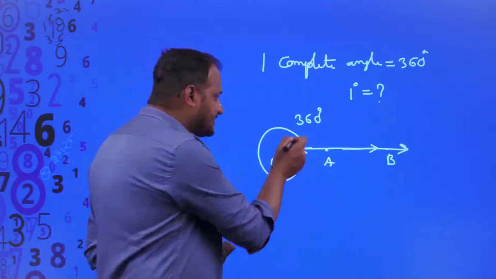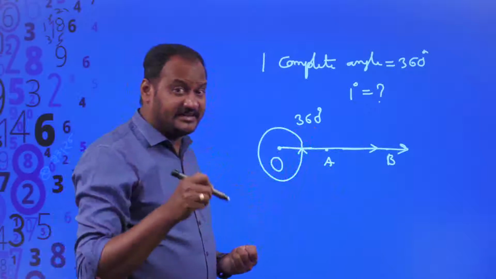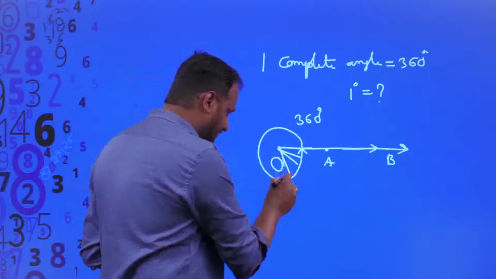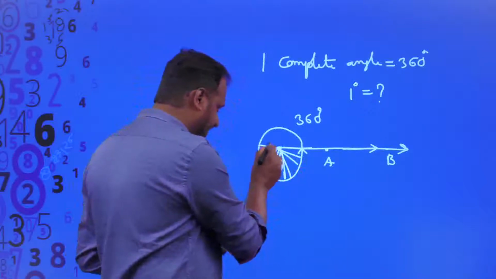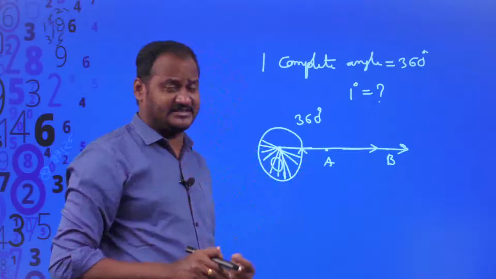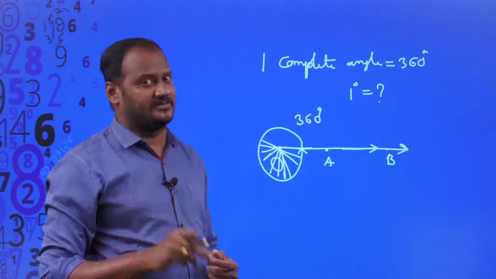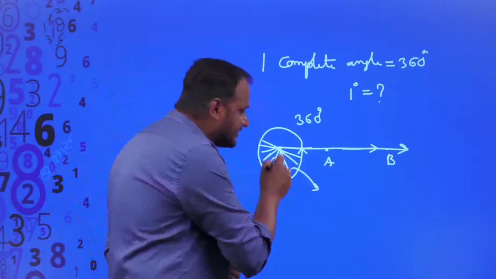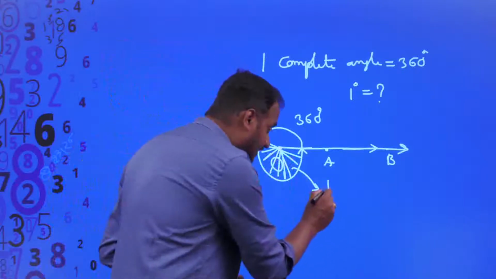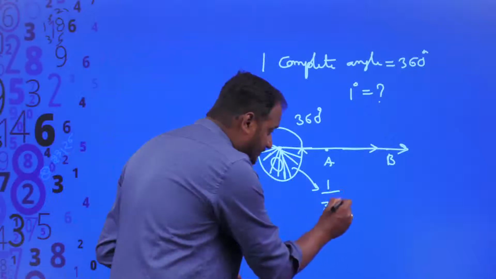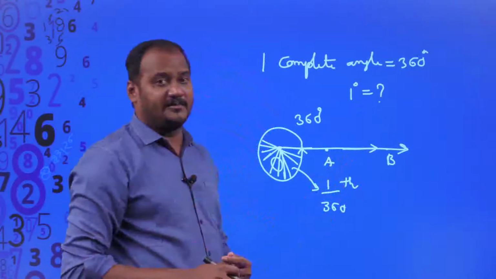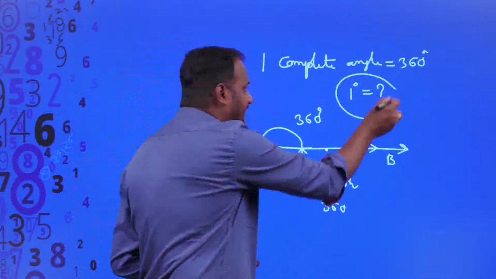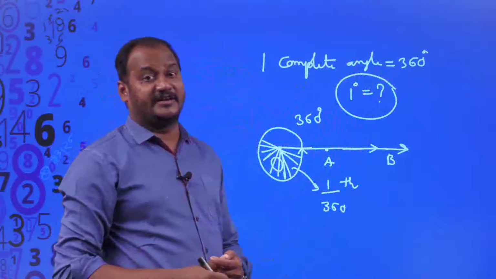If I divide this 360 degrees into 360 equal parts, first part, second part, third part, fourth part, fifth, sixth, 7, 8, 9, like that, then each one part is 1 out of 360. So 1 by 360th part of one complete revolution is said to be 1 degree. Like that we can define 1 degree.